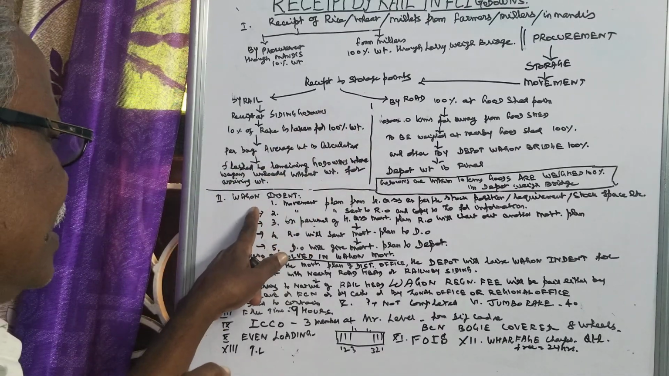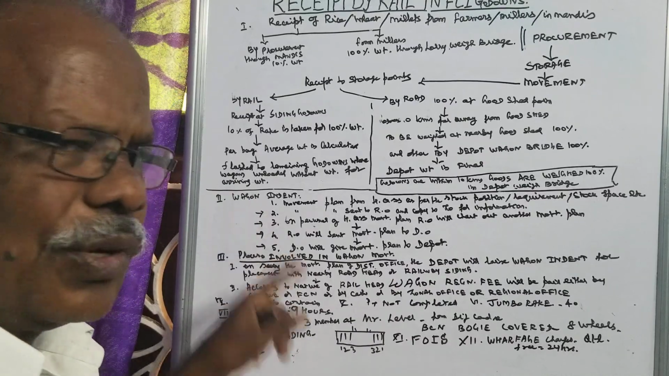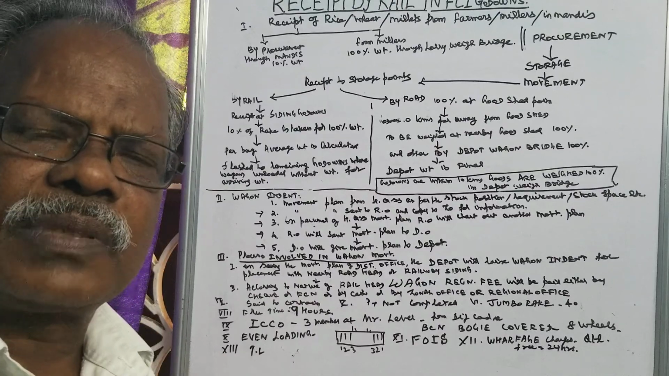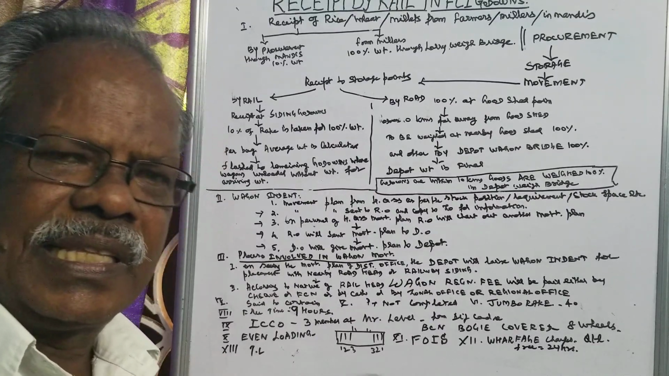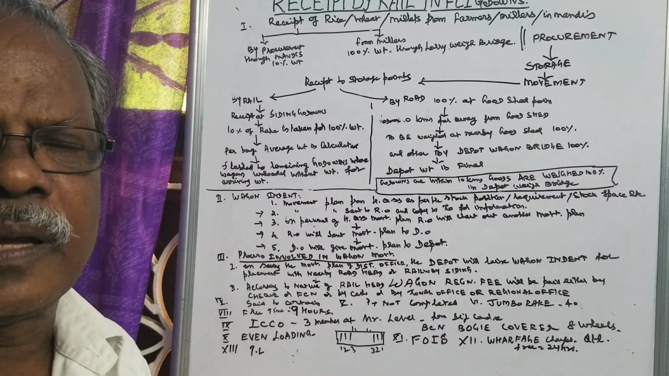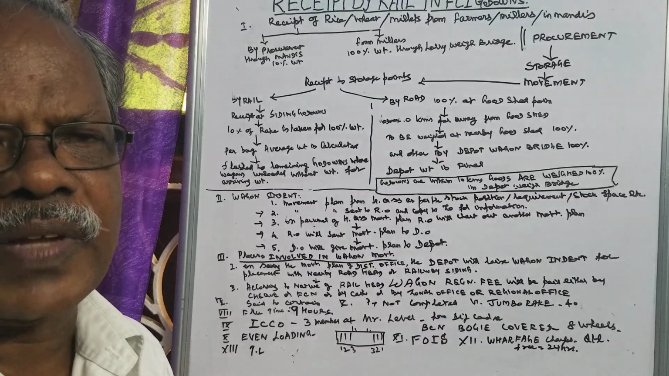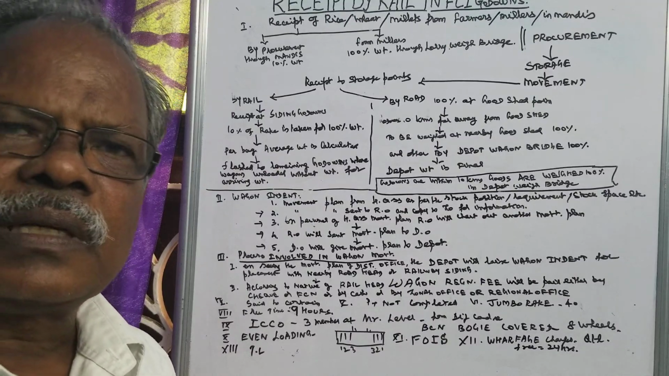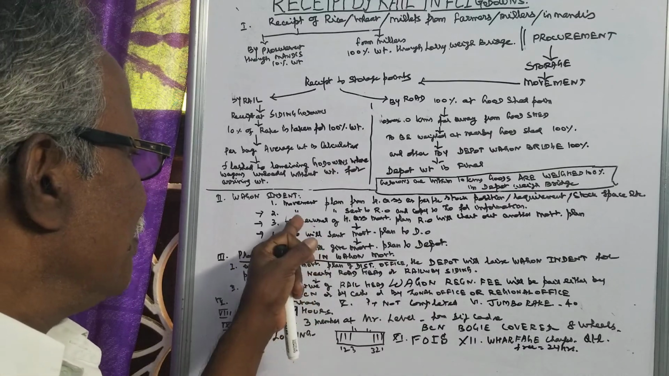Then we will see how the wagon indent is made. Sometimes dispatches may take place within the state, within the Tamil Nadu region. For that, a wagon indent should be made. Like that, in dispatching also they will be indenting the wagons. For that, what are the procedures adopted?